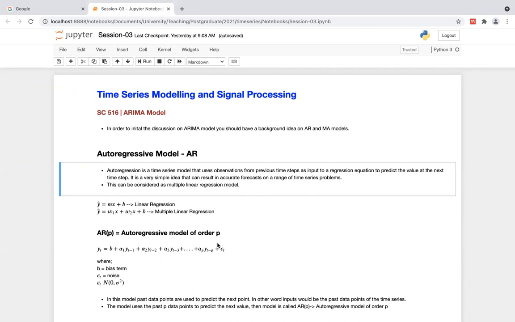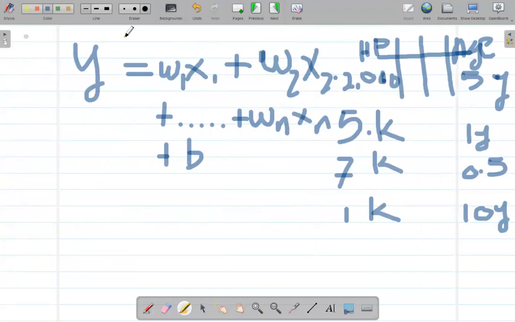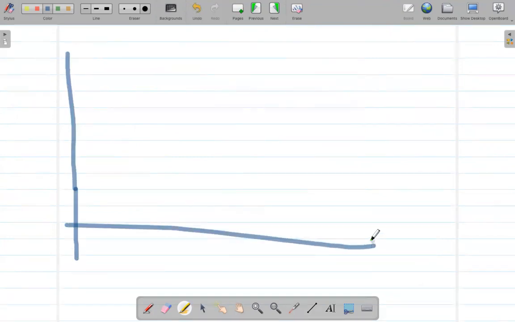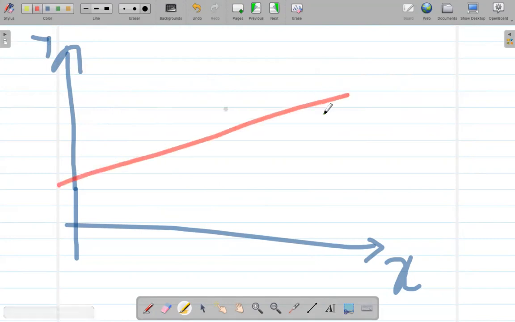Because in this model, suppose like this, if you draw an XY plane, then this would be the regression line, but our data points could be like this, right? Here, here, here, there, some here, here, here.